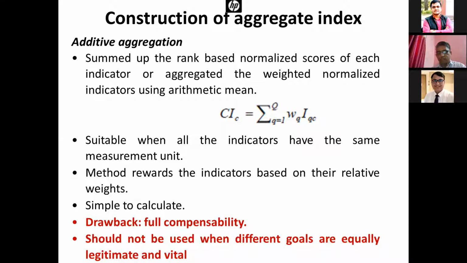This is full compensability, and it should not be used when different goals are equally important. Suppose we want a particular indicator to have a minimum value, or a particular dimension should not have 0 scores; then we should not use the additive aggregation method.